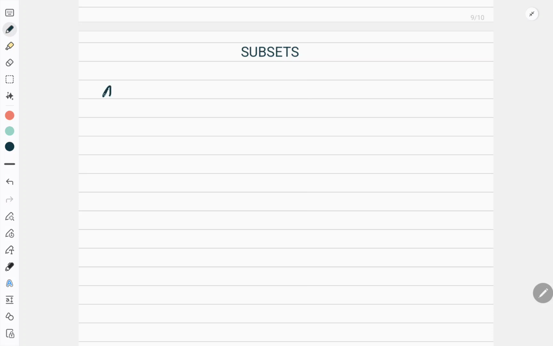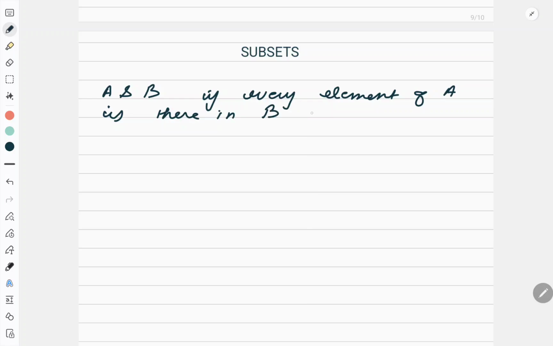If A and B are two sets, okay, and if every element of A is there in B, okay, then A is called a subset.